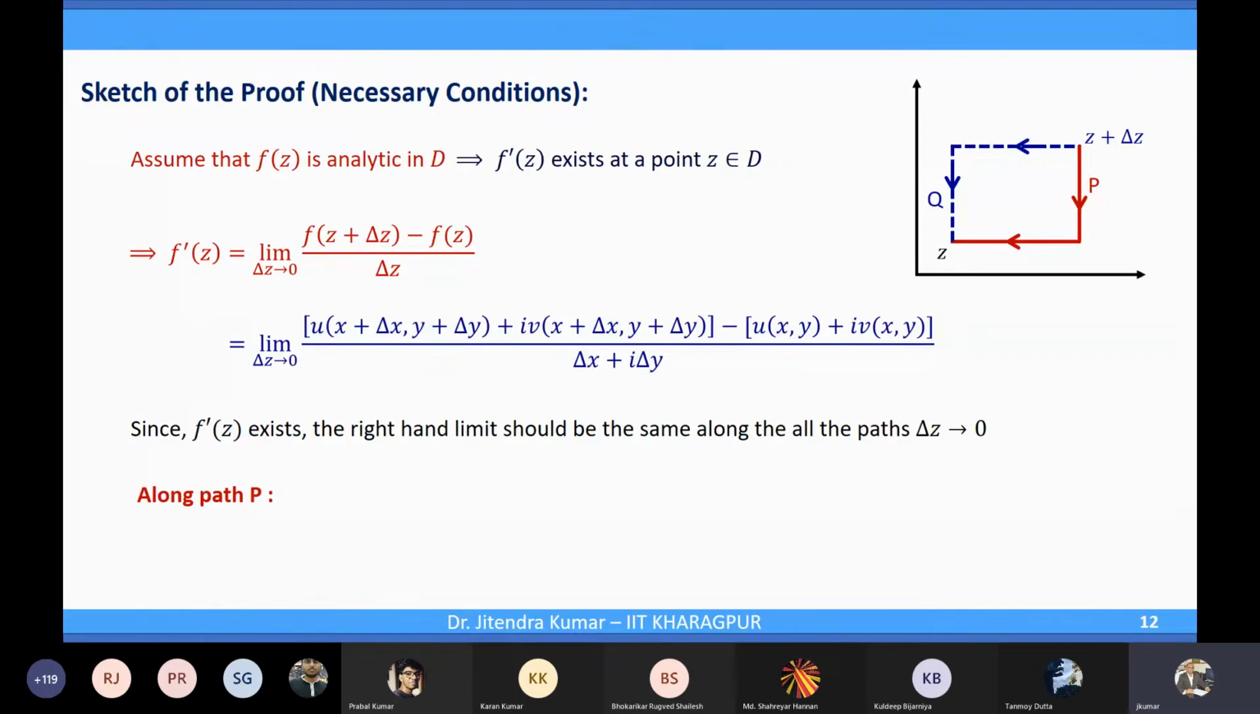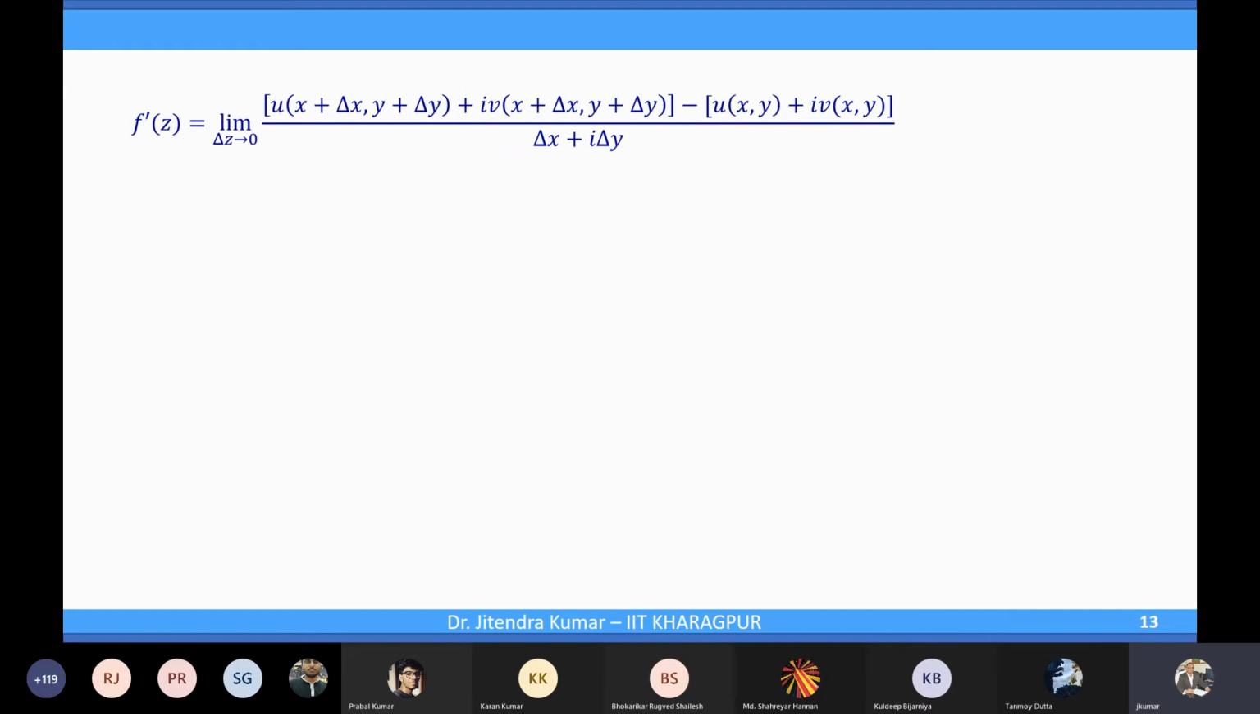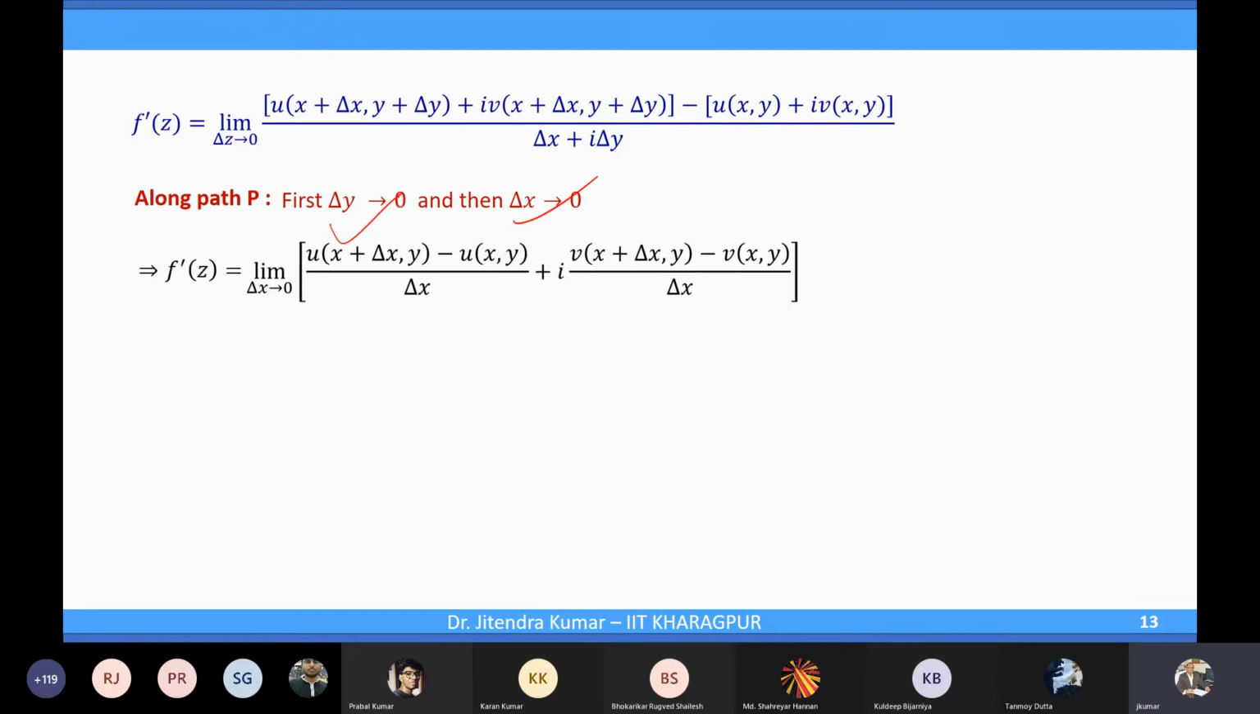So if we choose path P, what will happen? There delta y approaches 0 and then delta x approaches 0. So first delta y approaches 0, so you can set delta y to 0, and then delta x to 0. Along Q, delta x goes to 0 first and then delta y to 0. That is the difference between the two paths. So along path P, delta y goes to 0 and then delta x goes to 0. Delta y is straightforward, we can make it 0 because at this stage delta x is not 0, that we will set now. So we have set delta y to 0 and now we will do delta x.